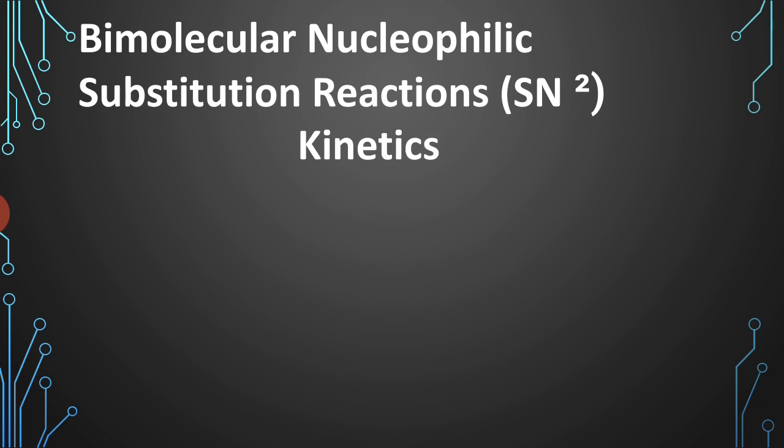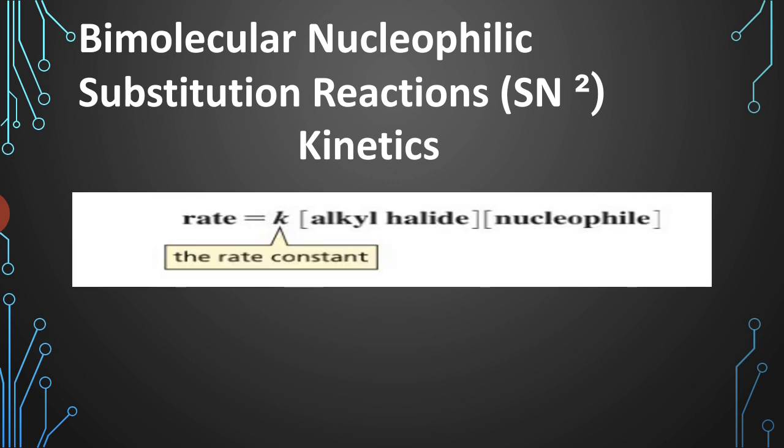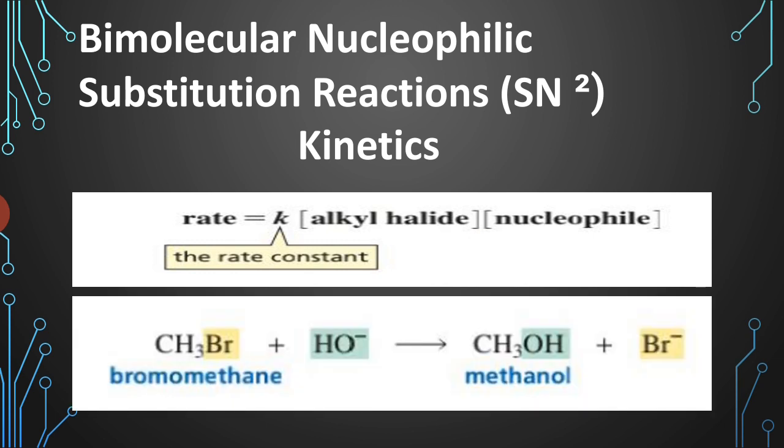Then let us see kinetics. So, in SN2 reaction, the rate of substitution reaction depends on both the alkyl halide and nucleophile. So, indicating that both the reactants are involved in the transition state of the rate determining step. Okay. So, what is the rate determining step?